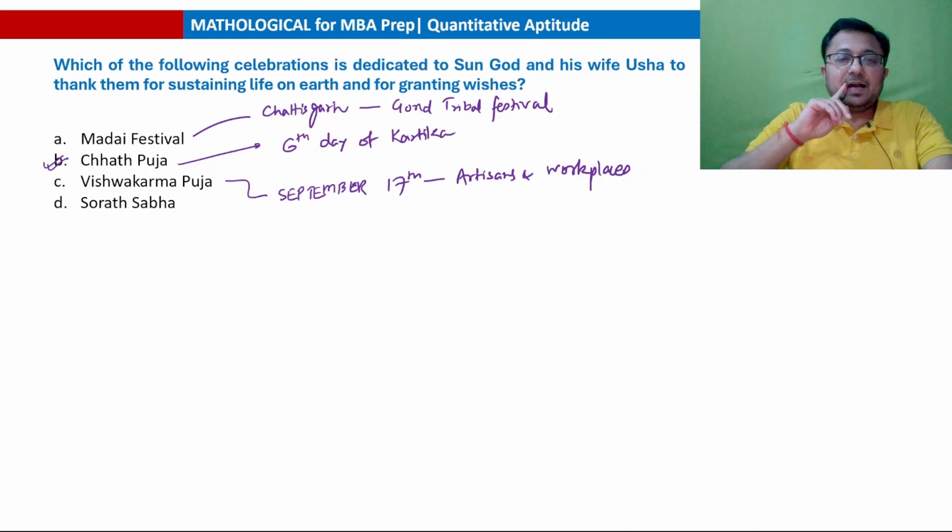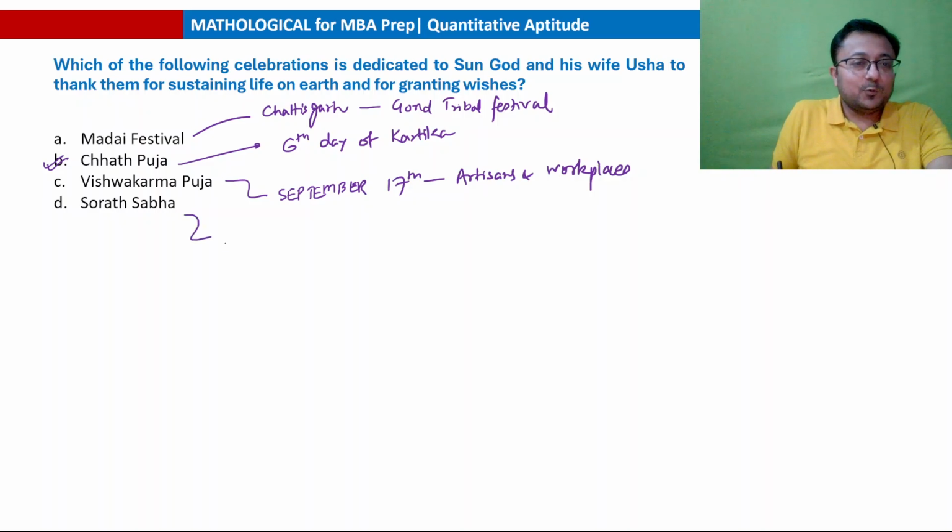And Surat Sabha is Dulho ka Mela. A 700-year-old celebration, a sabha of prospective grooms in Madhubani, Dulho ka Mela.